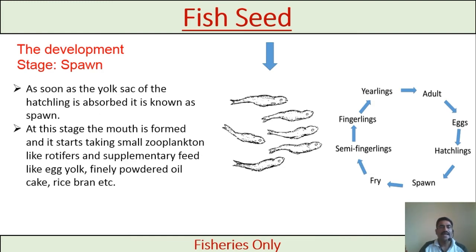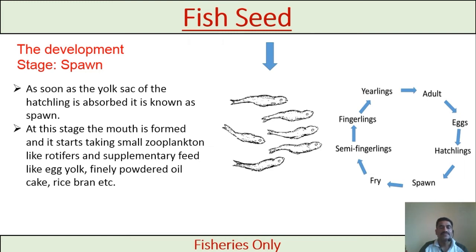Spawn is nothing but when the yolk sac of the hatchling is absorbed. Spawn has no yolk sac. At this stage, the mouth is formed and it starts taking small zooplankton like rotifers and supplementary feed like egg yolk, finely powdered oil cake or rice bran, etc.